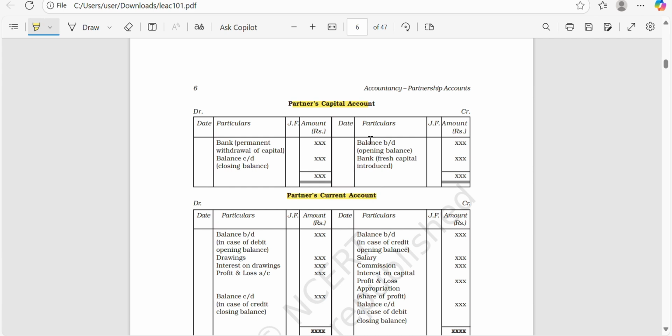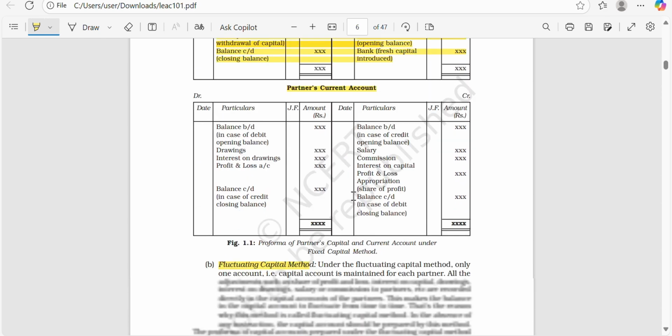Suppose you bring 10,000 to the firm, it will stay 10,000. If you withdraw capital or introduce more capital, only those adjustments will be made in the capital account. All the adjustments relating to interest, commission, drawings during the year, and salary paid will be covered in the current account.